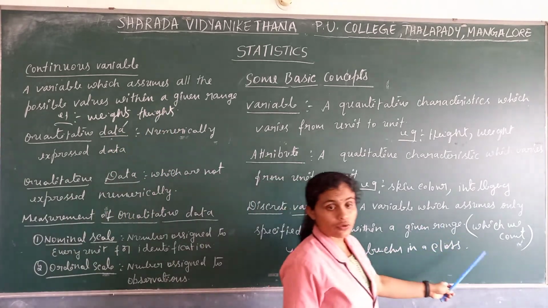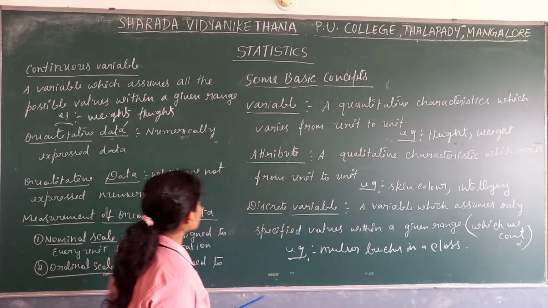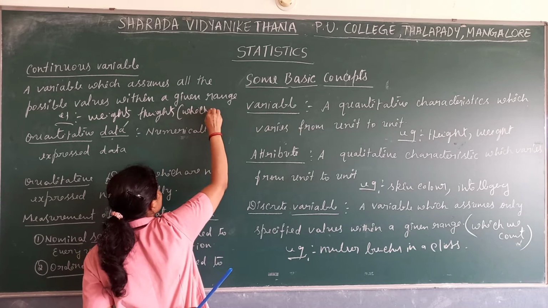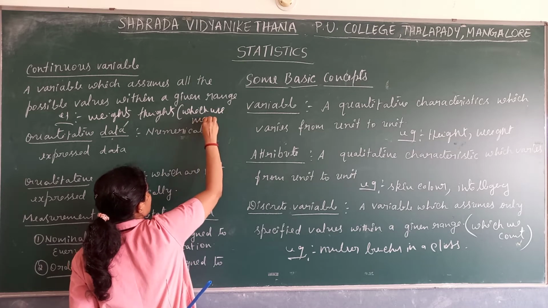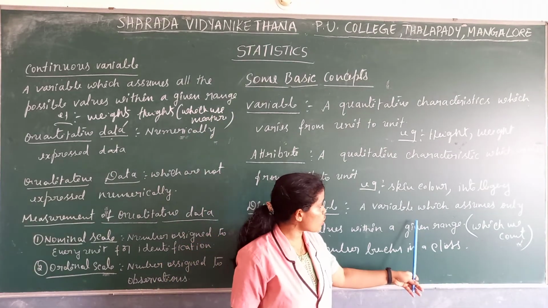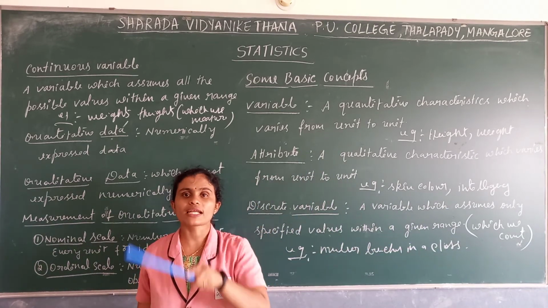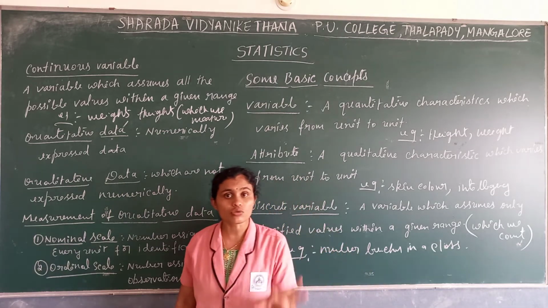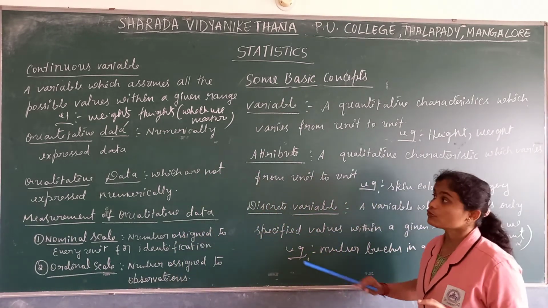Now, in a simpler form, which we count, that is a discrete variable, and which we measure, we call a continuous variable. If you are not able to understand this definition, a discrete variable means which we count in numbers, 1, 2, 3.